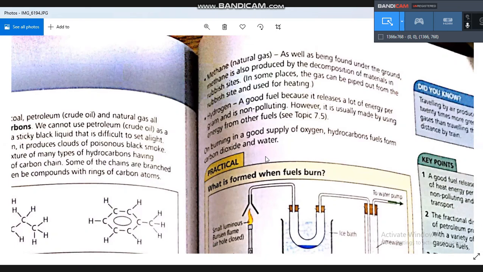A hydrocarbon consists of carbon and hydrogen, so when we burn it in the presence of oxygen, the carbon will react with oxygen to give carbon dioxide, and hydrogen will react with oxygen to give water vapor. So carbon dioxide and water vapor are the products of burning a hydrocarbon.